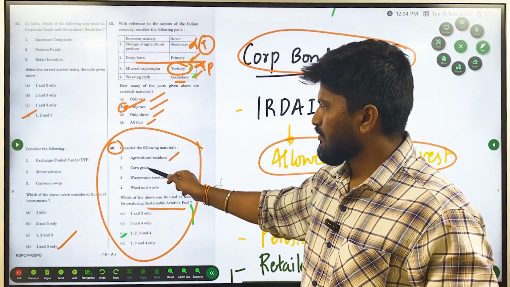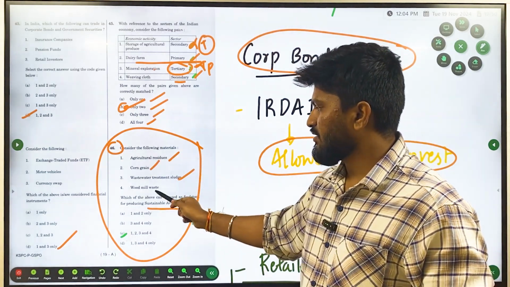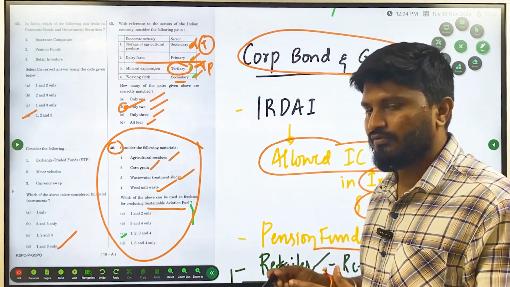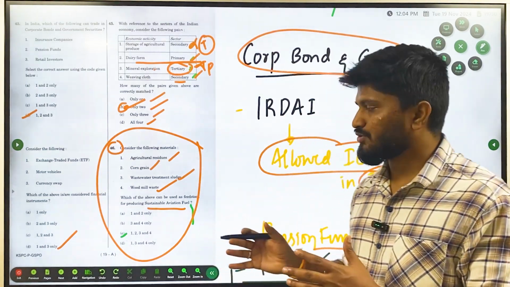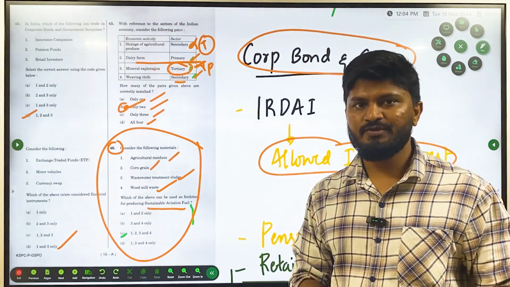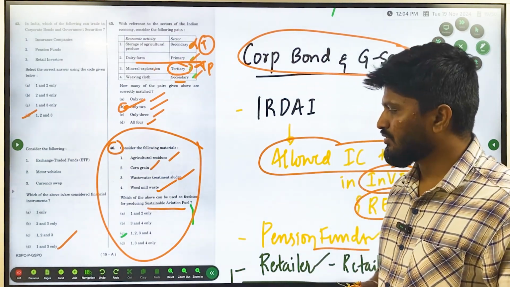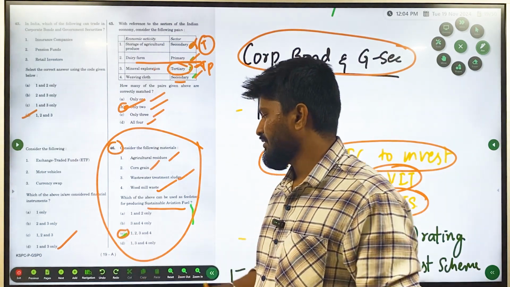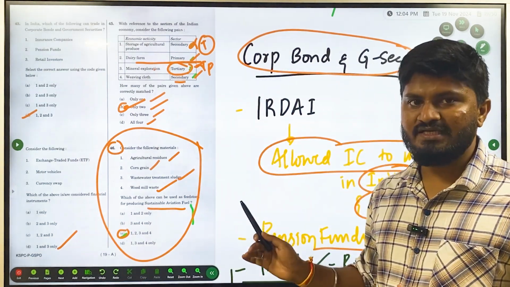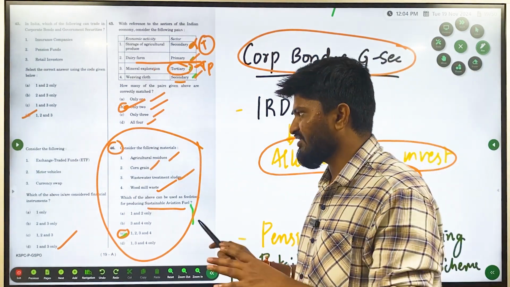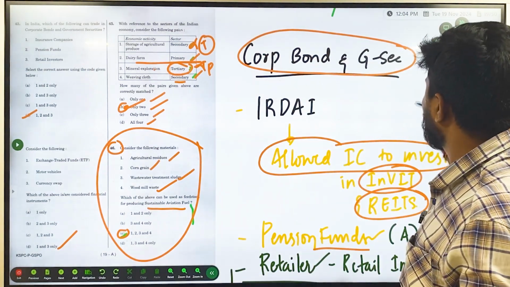Agriculture residue, corn grain, wastewater treatment sludge, wood mill waste. Is there anything different from these things? Is there anything very stark that is going to differentiate between these products? There is nothing. So you could blindly choose option C. Whenever there is a question of this kind, most of the times the answer will be C, but don't blindly put the answer. You could have left the answer, but